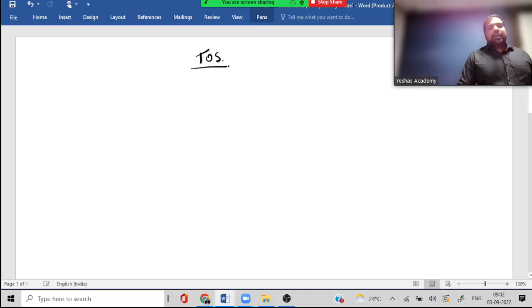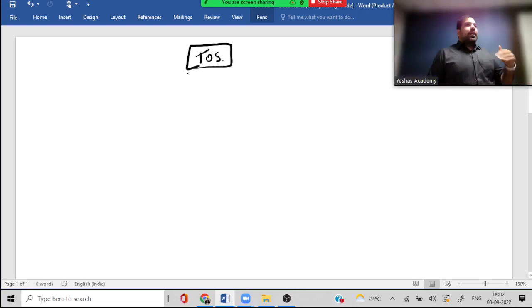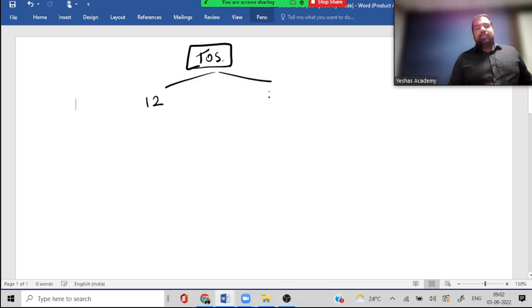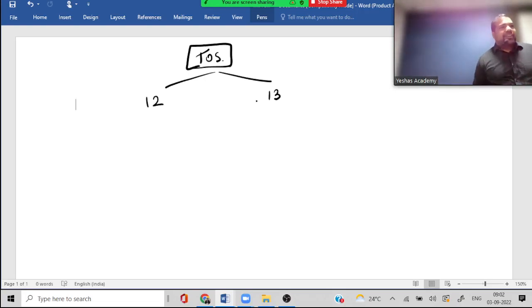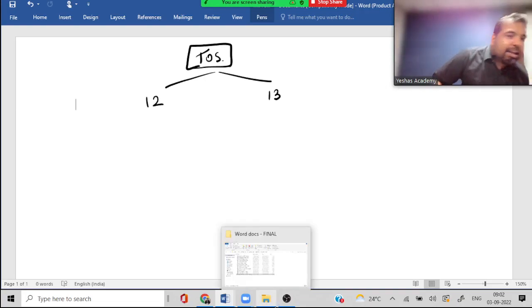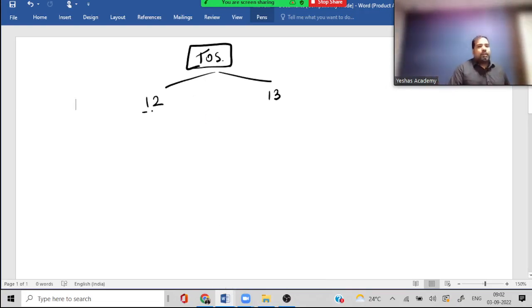Guys, right now the time is 9:02, but guys, generally the time is what? 12 and 13. Guys, whenever we require time of supply, but why do we need time of supply? Because the government wants GST and wants it early, very early, and hence they say we'll figure time of supply. And time of supply for goods, guys, what is the section? 12, and for services, 13.